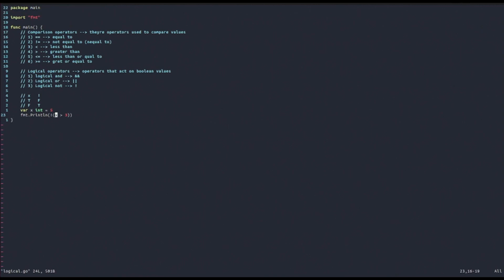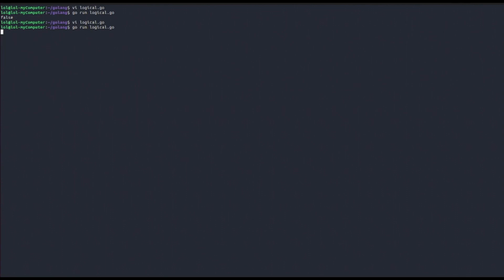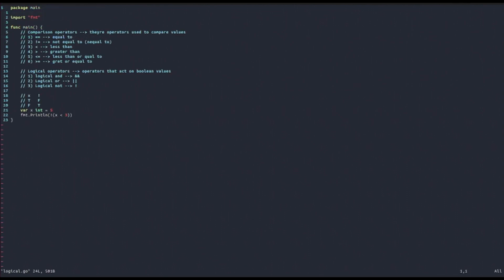Now let's try and switch this with a less than sign. Let's see what we get. We should get true because we have negated a false statement. So this is how the NOT operator works.